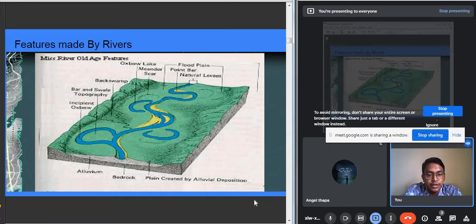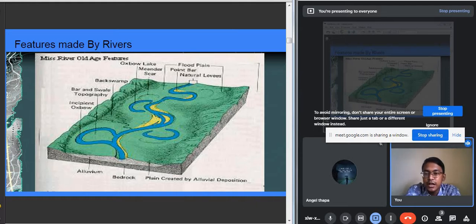And because of the erosional activity, the river carries along with it sand and silt, the sediments, and these sediments get deposited in the low lying areas. Certain types of land features are formed by the depositional work of the river, and these are known as the depositional landforms.